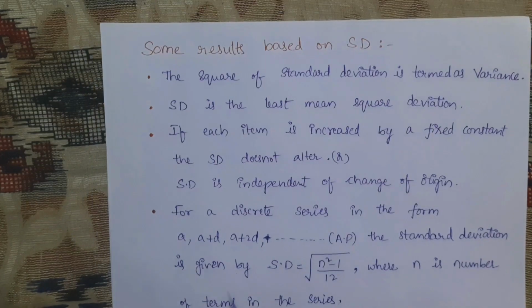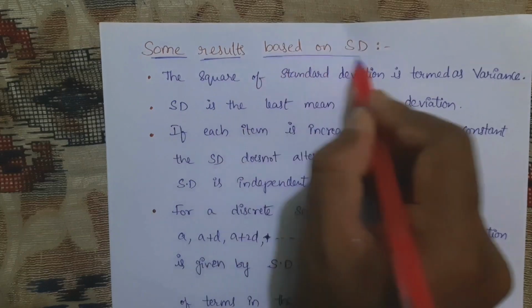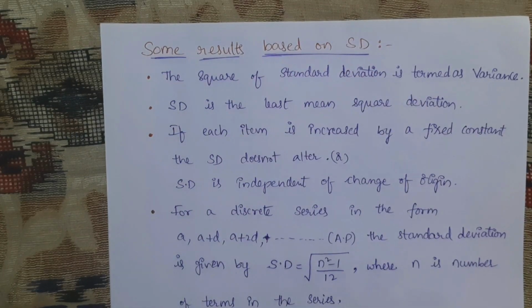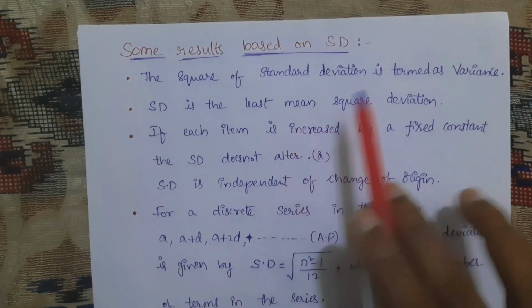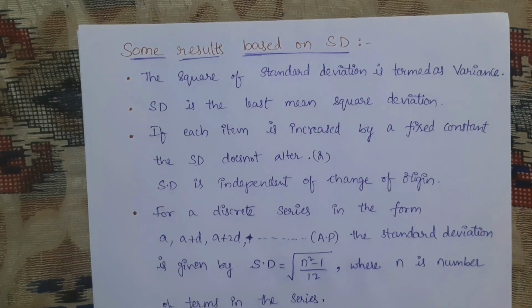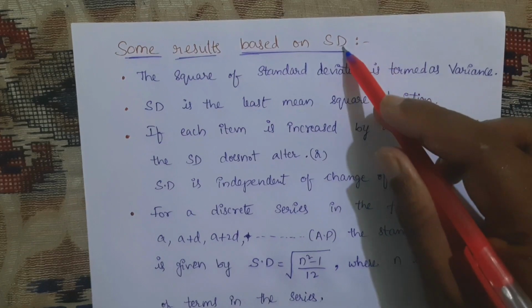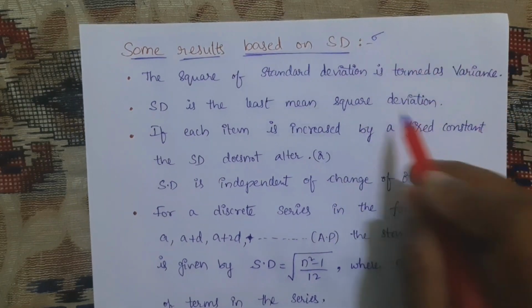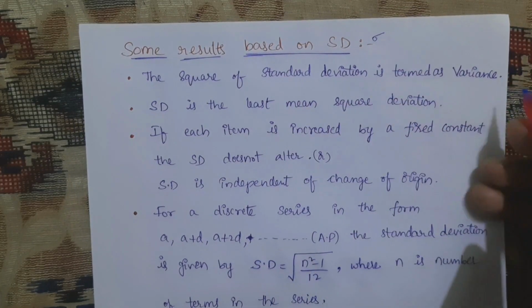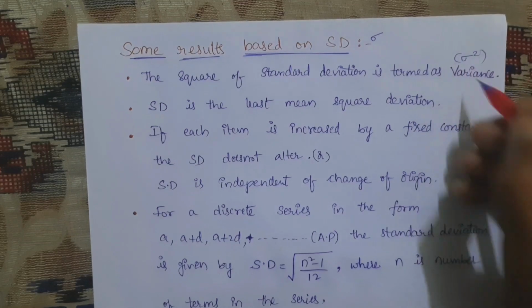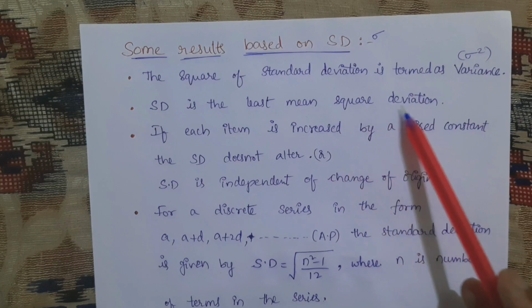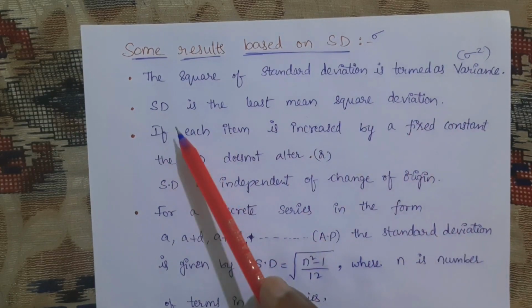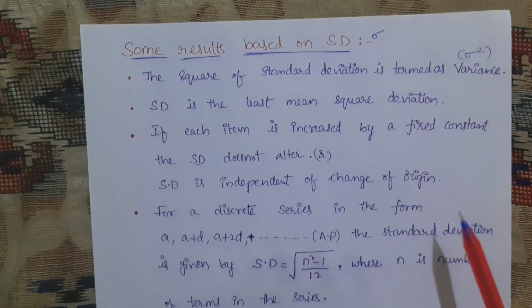Now some results based on standard deviation. These are the points you need to remember while solving MCQ questions. The square of a standard deviation is termed as variance. Standard deviation we consider as sigma, so variance is nothing but sigma square. Next, standard deviation is the least mean square deviation. Out of all, standard deviation is the least mean square deviation.